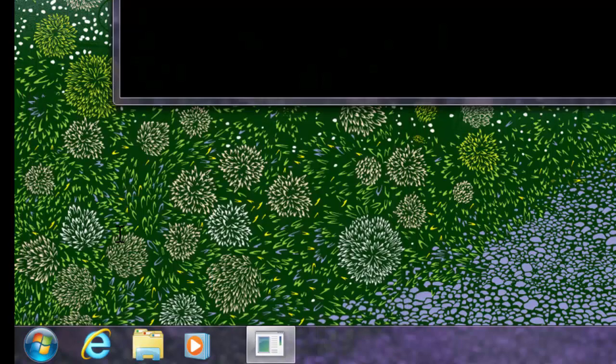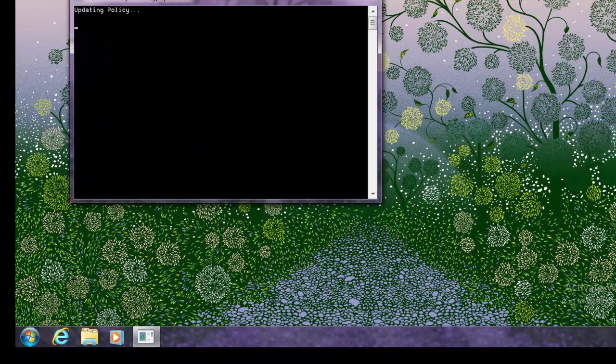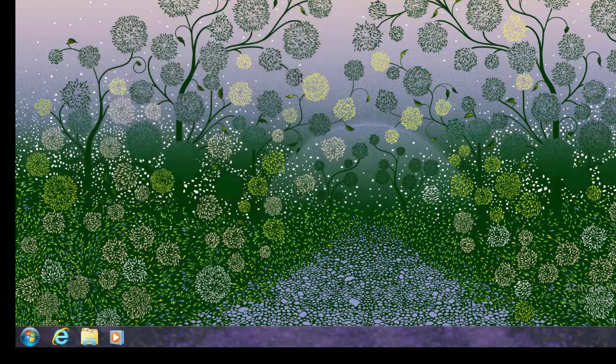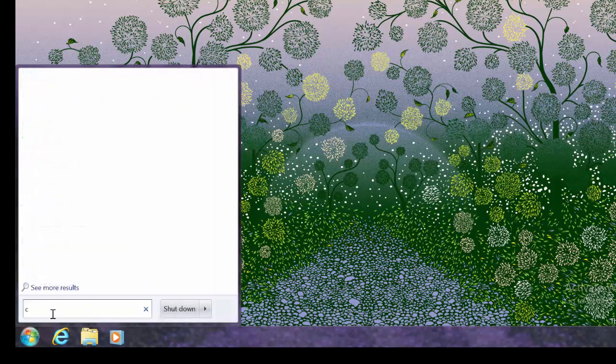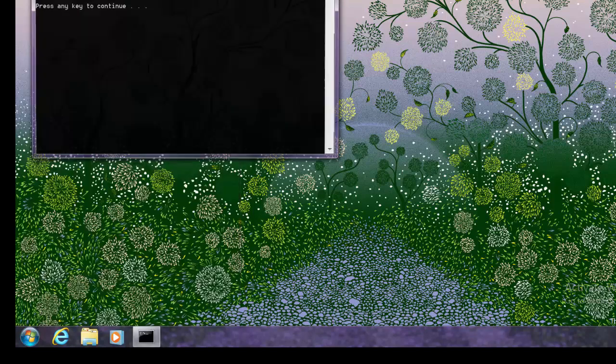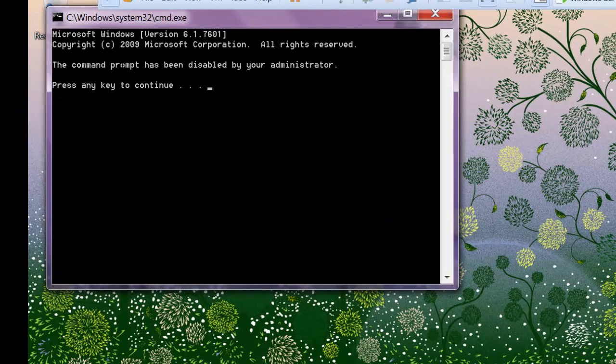In the run, you can see now updating policy. I want to download the policy from the server. Now just take seconds, and user policy update has completed successfully. Now if you try again to access the command line here, I can see the command prompt has been disabled by your administrator. Press any key to continue.